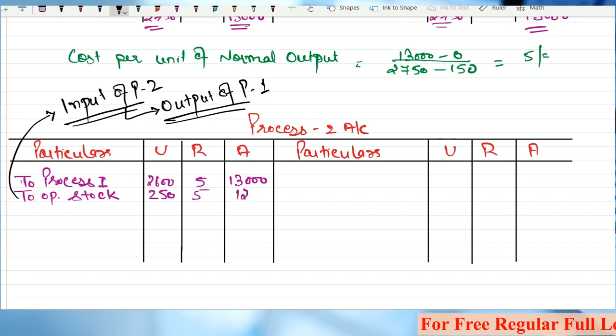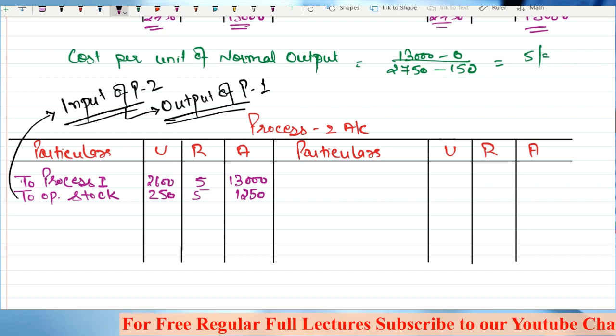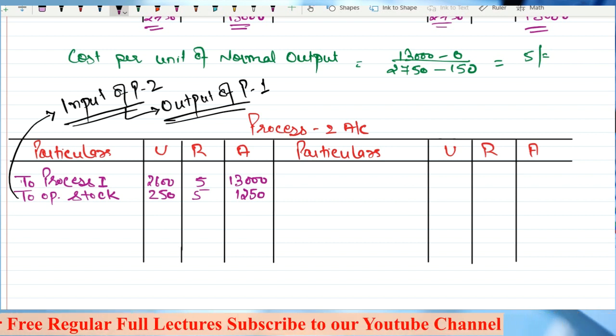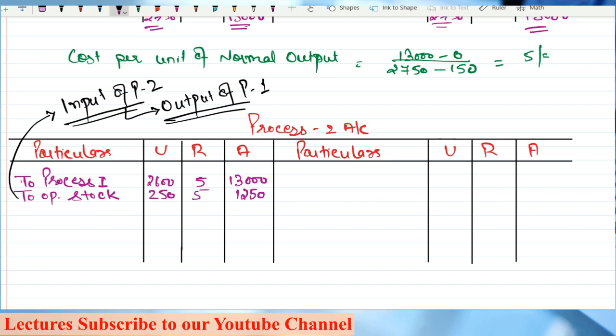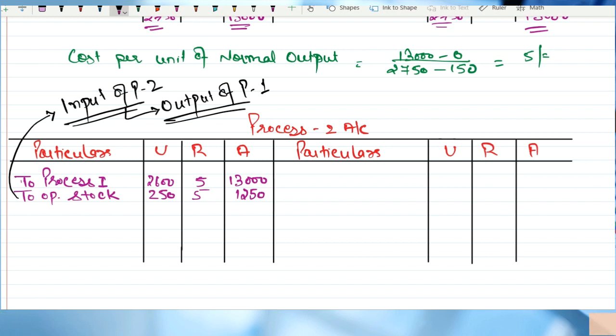1250. Right? Just listen, very simple, sir. It is an opening stock of process number 2. That means this stock was lying there in process number 2, right? This is a raw material for process number 2 of the previous period. Correct? Any doubts? No, sir.